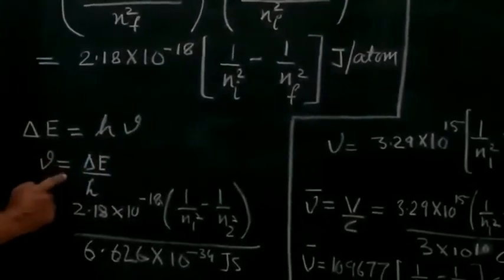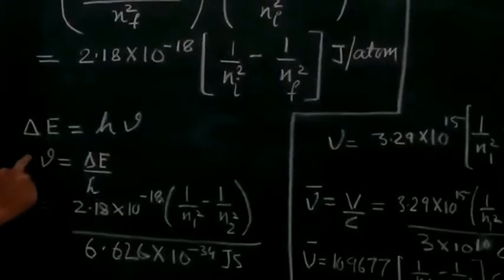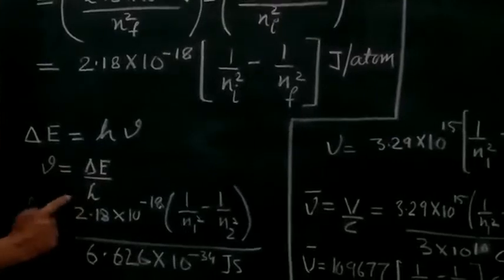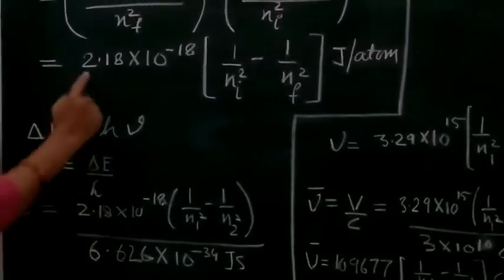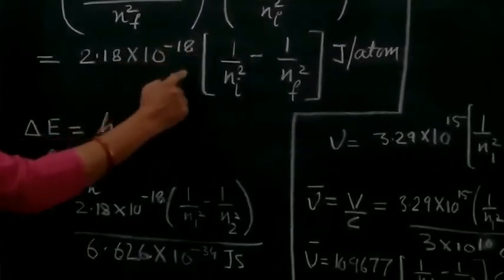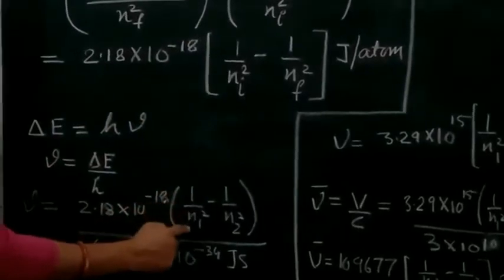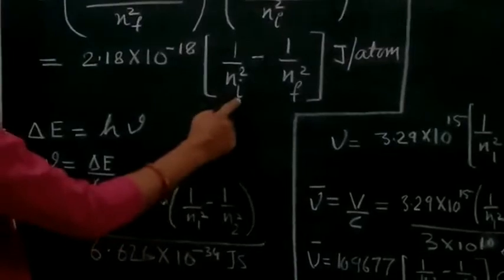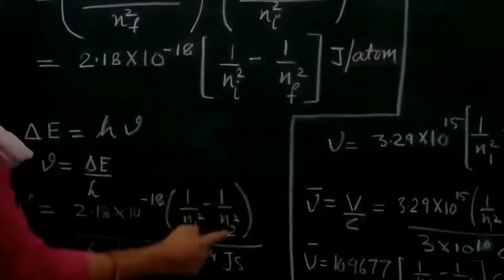So to determine the frequency, nu equals delta E upon h, which is 2.18 into 10 to the power minus 18 times (1 upon n1 square minus 1 upon n2 square), divided by h. Here I have just replaced the initial state by 1 and the final state by 2.